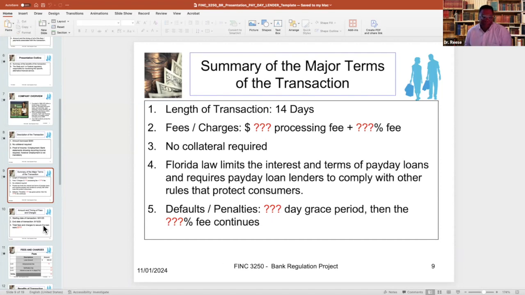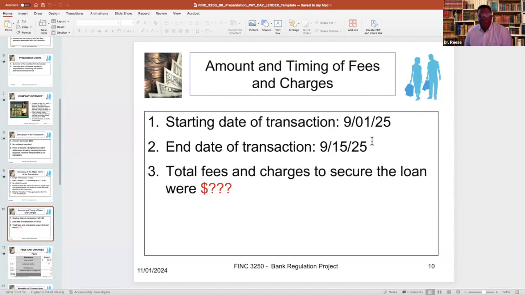and or the fees? I would suggest that for the purpose of this presentation, you pretend you borrowed the money on September 1st and that you're going to repay the money on the 15th. And again, you want to determine the total fees and charges for securing this loan.